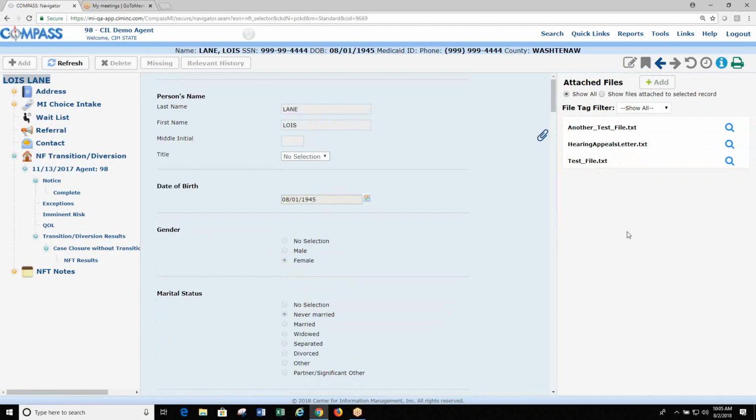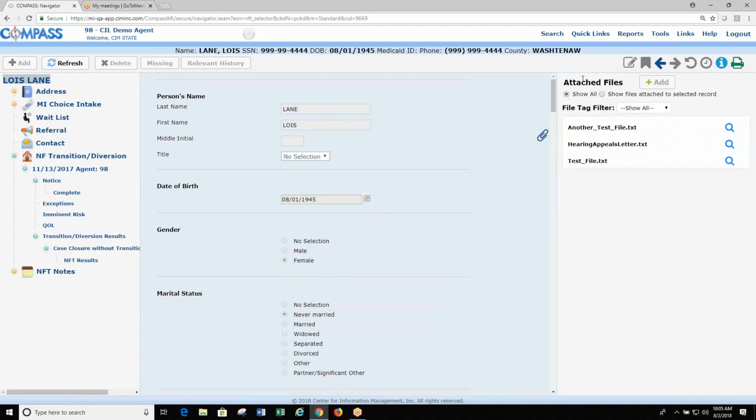The files that the state and CQuar users will see are the ones that agencies chose to share with. The Nifty files automatically default to share with the state. So unless they uncheck it, which they've been told not to, you have access to it. So they might tell you they uploaded it and you don't see it. It might be because when they uploaded it, they unchecked that box, and you would need to tell them to go in and check that box so we can see it. I'll show you that in just a second. And state users, just like before, can't add files, but you can view whatever they share with you.